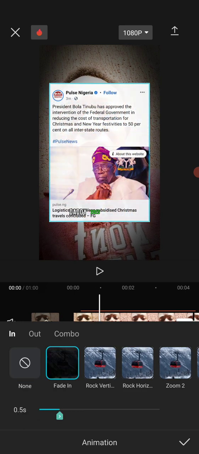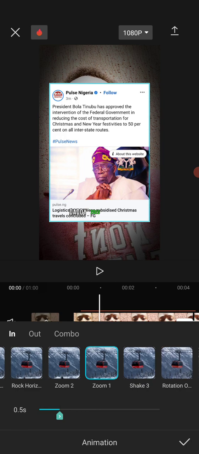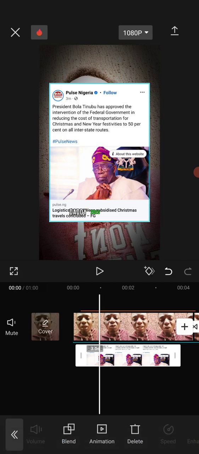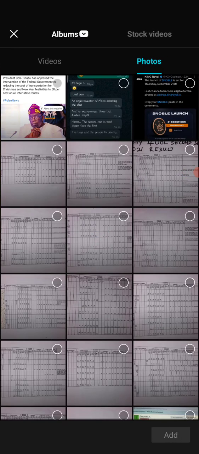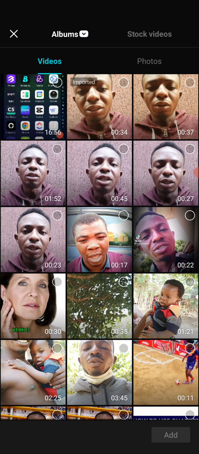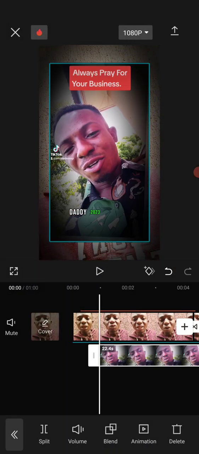Can you see? So it depends on what you actually want to use or you want to achieve that determines what you are adding. If it's a video, it is equally going to work. For content creators that want to add videos to other videos, for instance, I can decide to add this video, right? Can you see? I can decide to add this video.